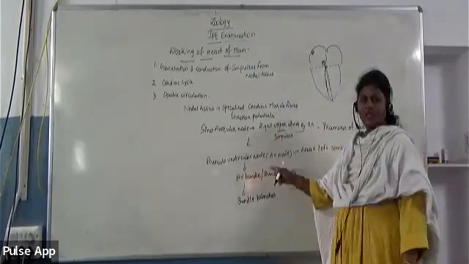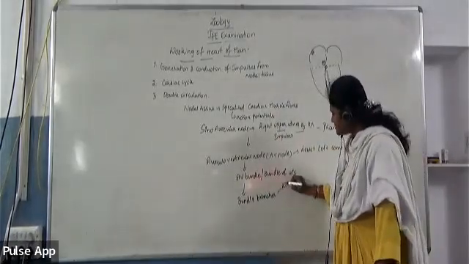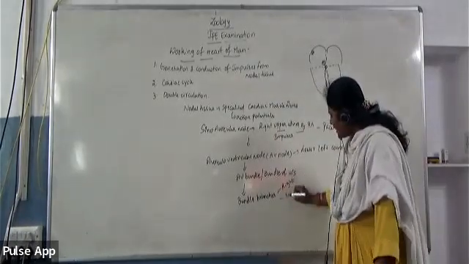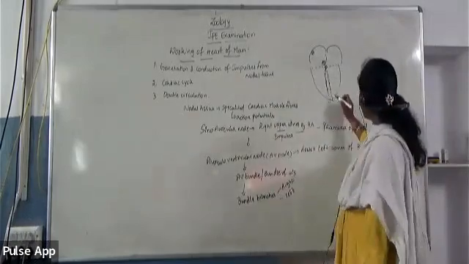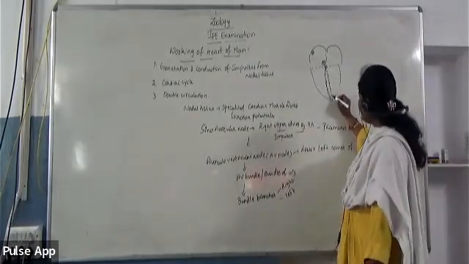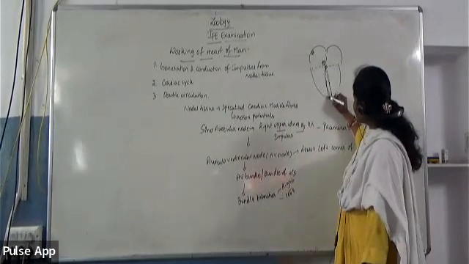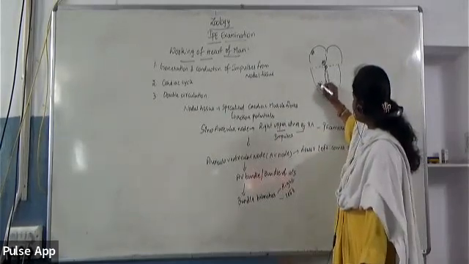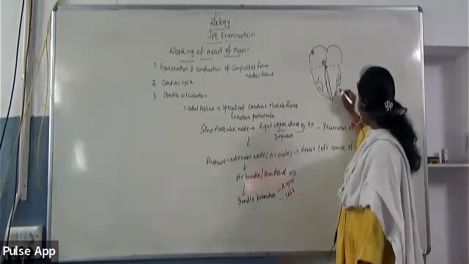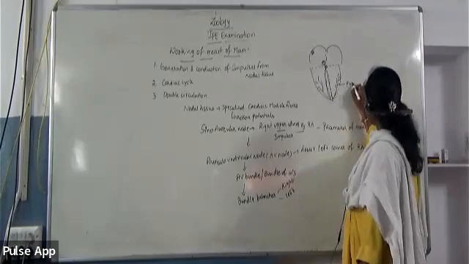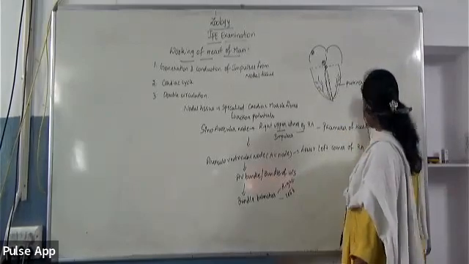Sorry. AV bundle is further divided into bundle branches, that is the right bundle branch and then the left bundle branch. Now these bundle branches will be moving towards the ending of the ventricles, and again they will rise up, where they are further divided into so many branches like this, which can be called Purkinje fibers.